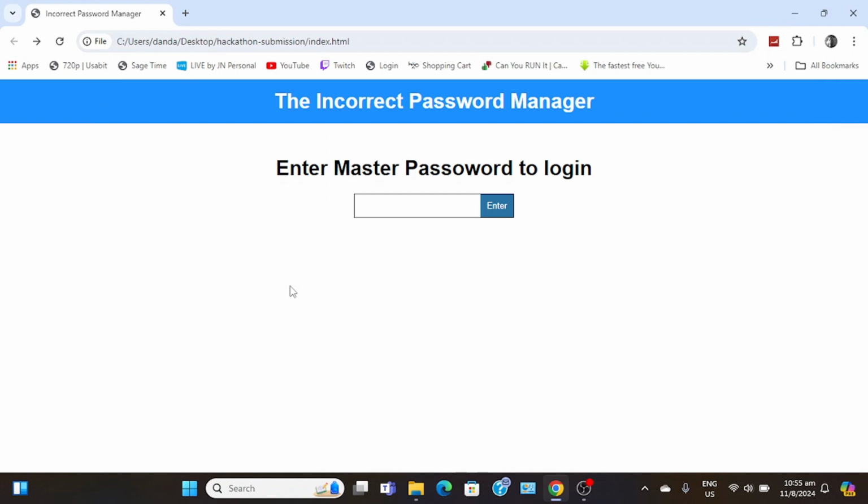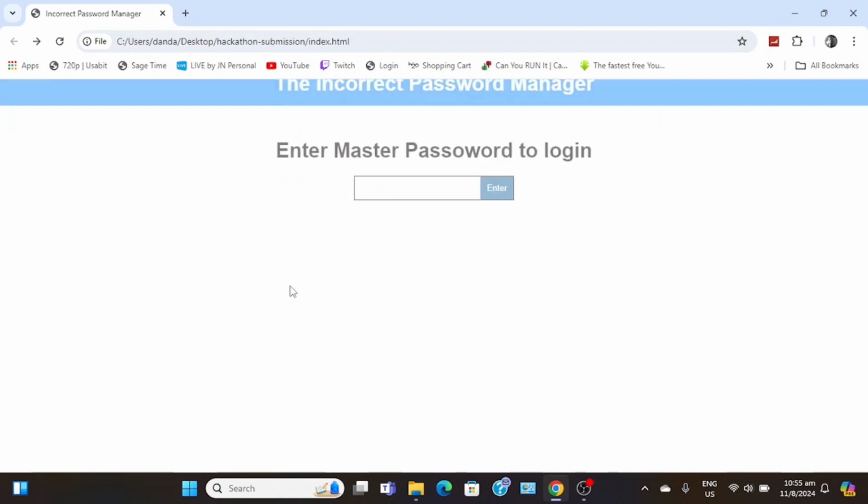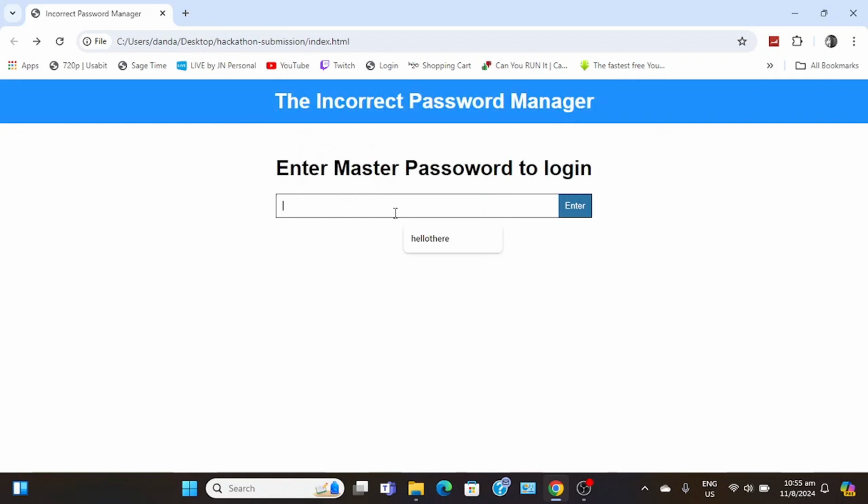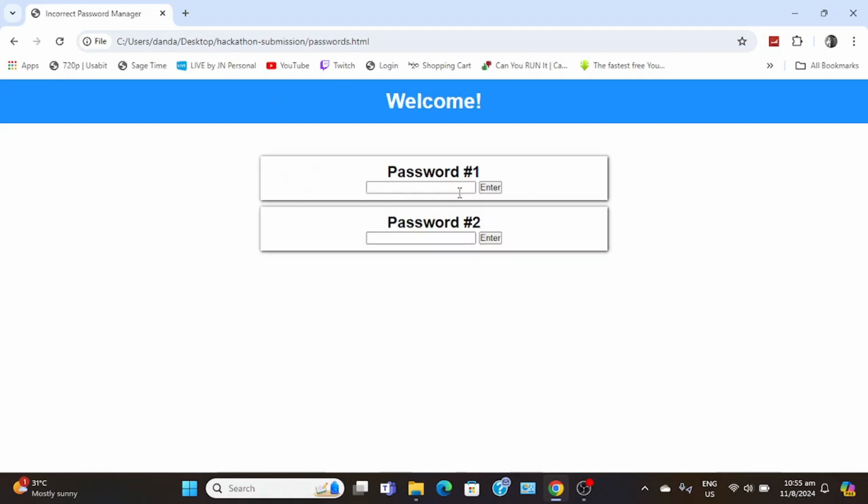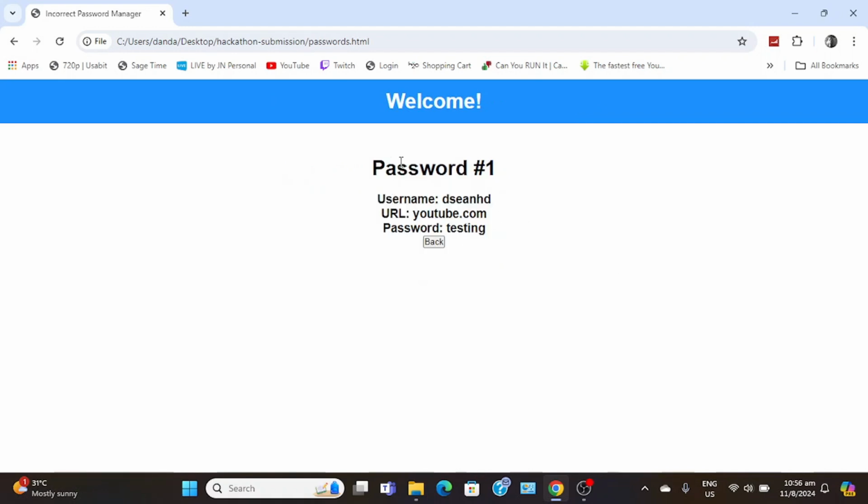Alright, finished the password manager, or at least styling it. So if you refresh, it has that little animation, saying hello there. Oh, and also when you click it extends, click enter, you come here, and then yeah, I didn't style these, but you click, it shows that.